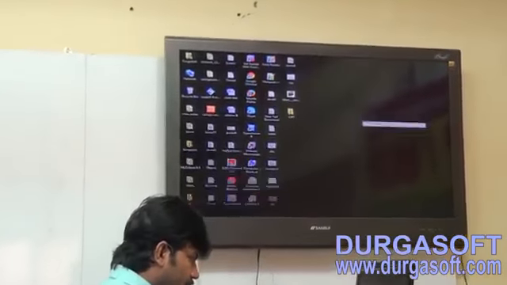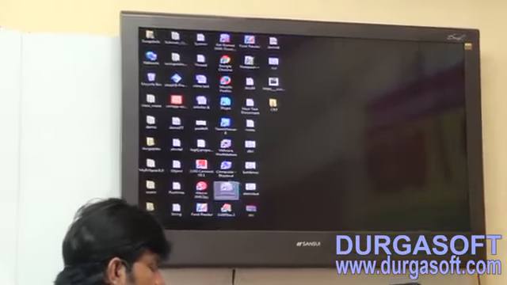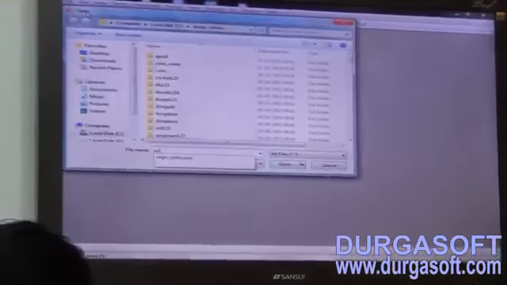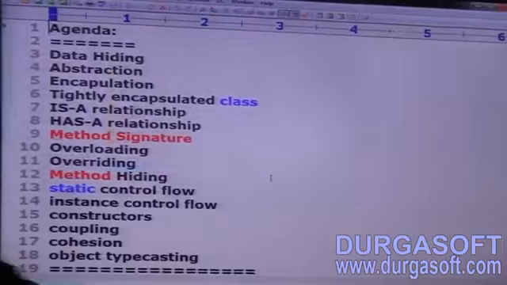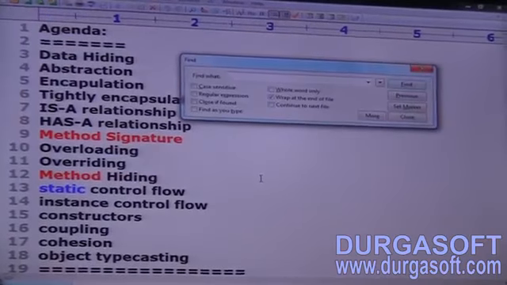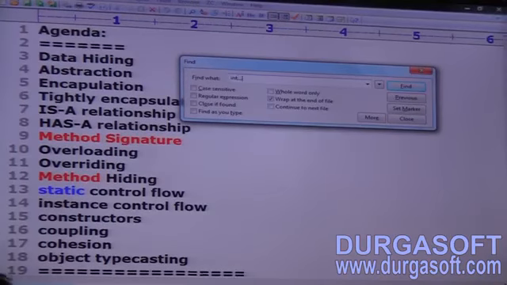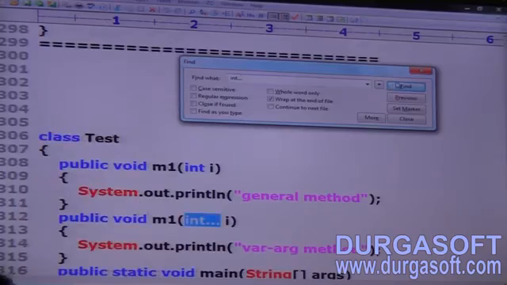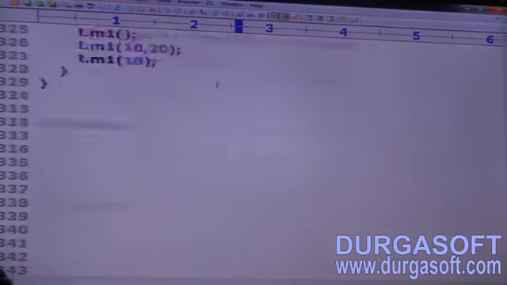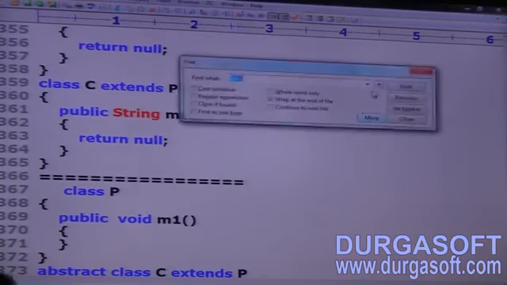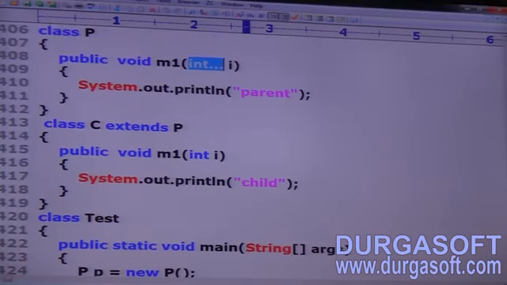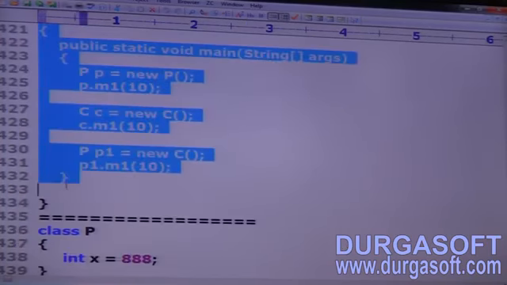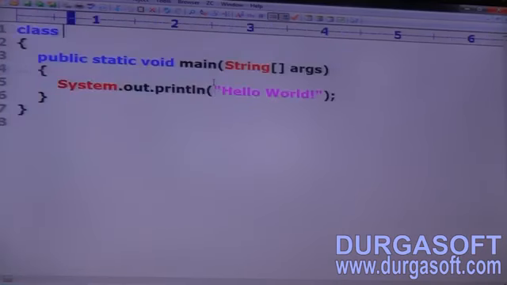Here just observe. Here I am taking 1 minute. The same example, let me open here.